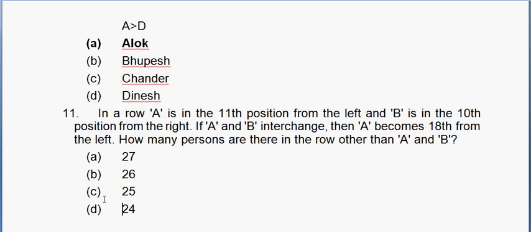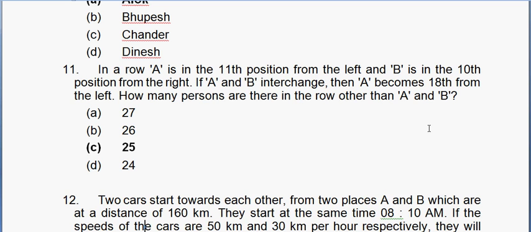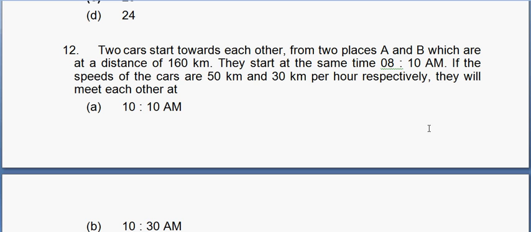The total would be 27, because 18th position from the left is equivalent to 10th position from the right. So the number of people would be 18 plus 10 minus 1, which is 27, but we have to find how many people are there in the row other than A and B. So there are 25 people.